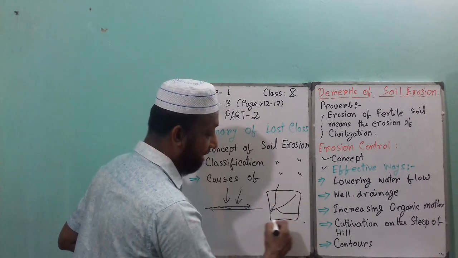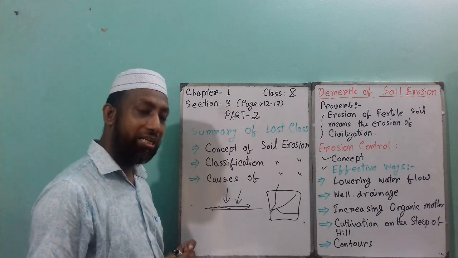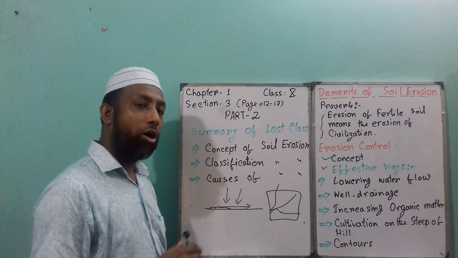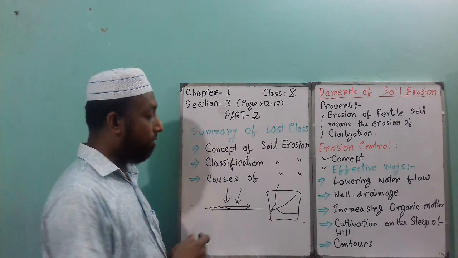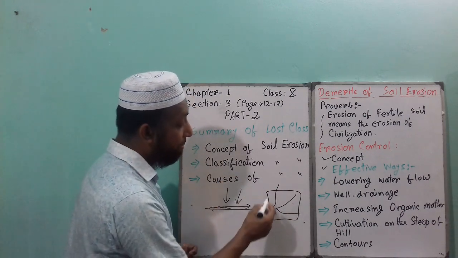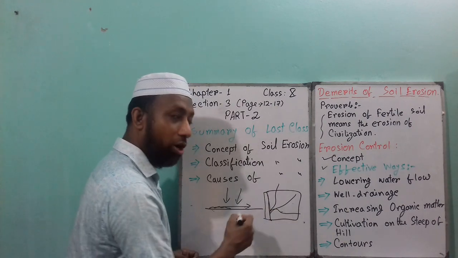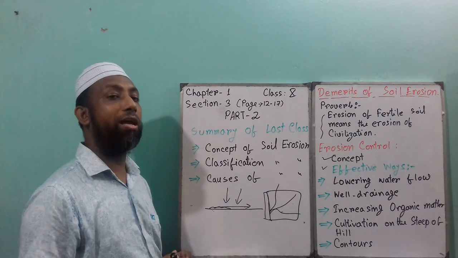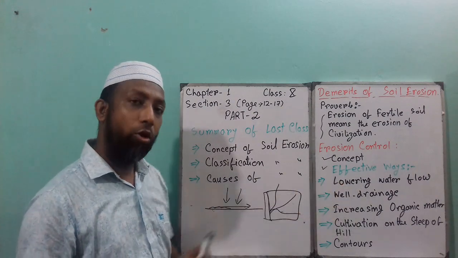If it is a piece of land, due to the effect of rainfall water, the water goes through this place, and the soil is going from one place to another place. So if we prevent the water from moving or flowing from here, that place's soil will be controlled. So this is lowering water flow.